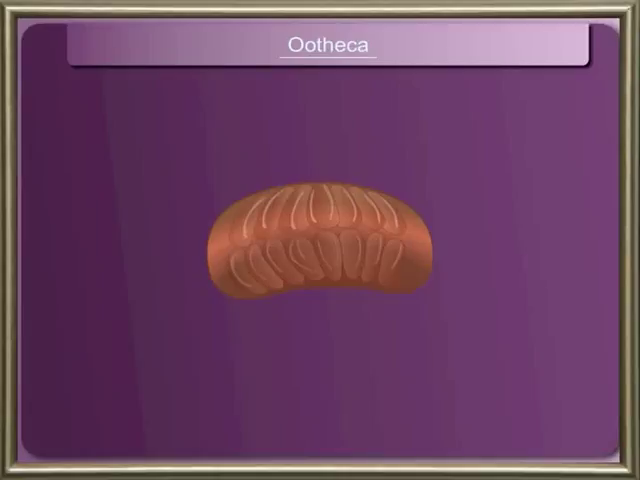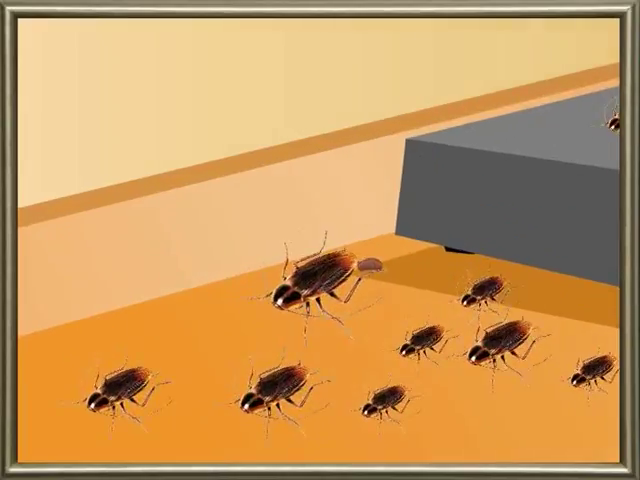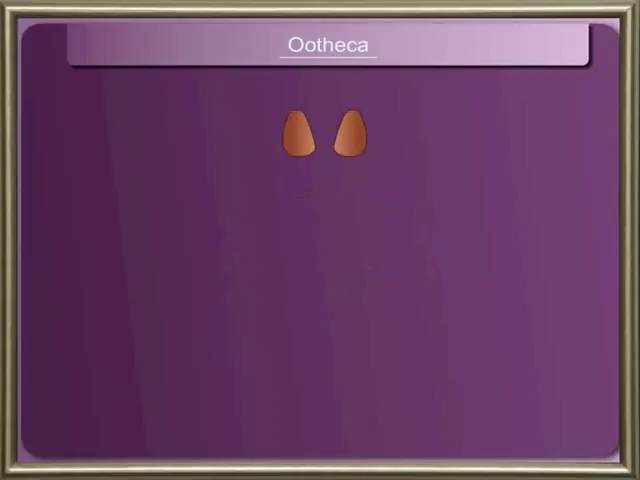The eggs of the cockroach are enclosed in a box-like structure called ootheca. 16 eggs are arranged in 2 rows in the ootheca. The ootheca is laid in a dark and warm place. Each egg develops into a cockroach. The young cockroaches that come out of the ootheca are colorless and do not have wings. They are called nymphs. The nymphs gradually develop into adult cockroaches.